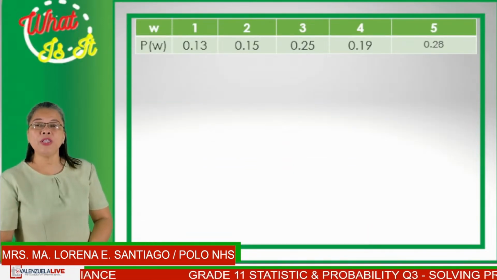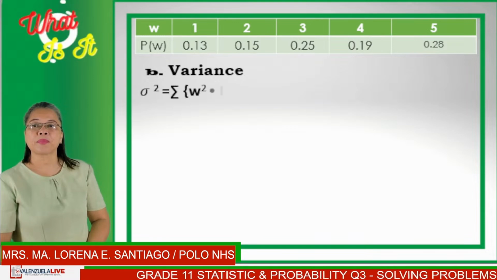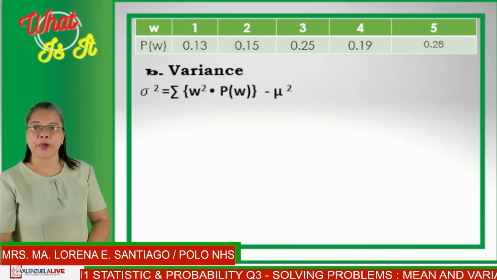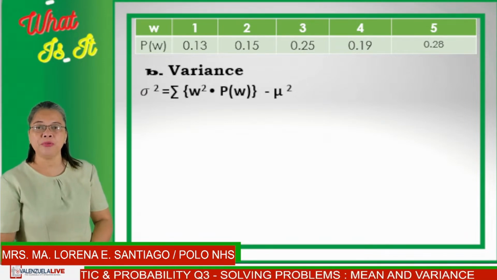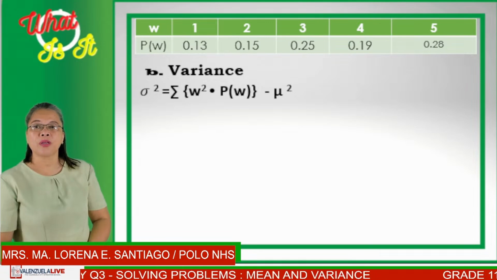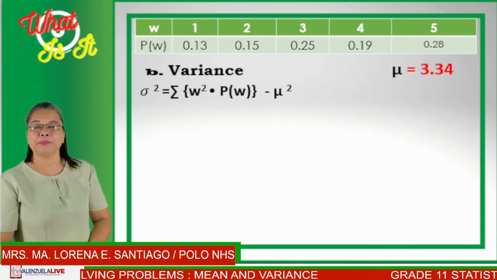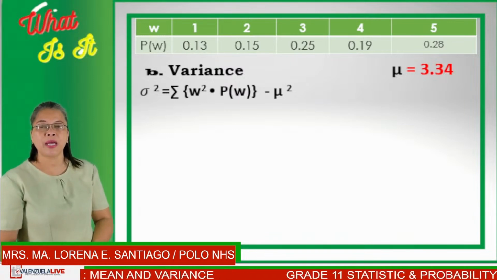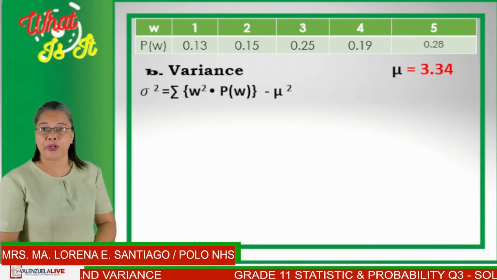So to solve for variance, we need to use the formula, the summation of W squared times P of W minus mean squared. Of course, the mean of 3.34 will be used as what we have solved earlier.